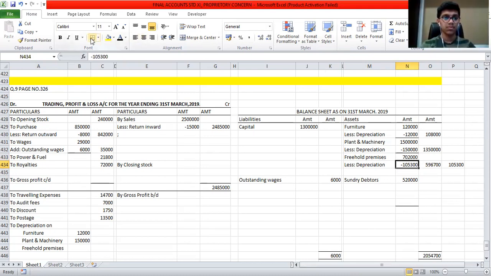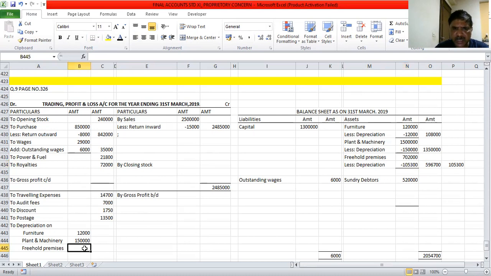The second effect of that depreciation should be taken into the profit and loss account, that is 1,05,300. So the total of my depreciation in the outer column should be 2,67,300. If you add all three figures, that will give you 2,67,300.